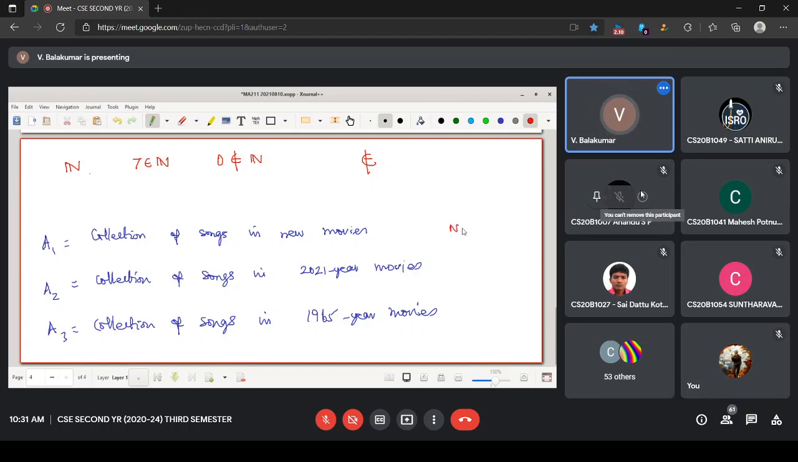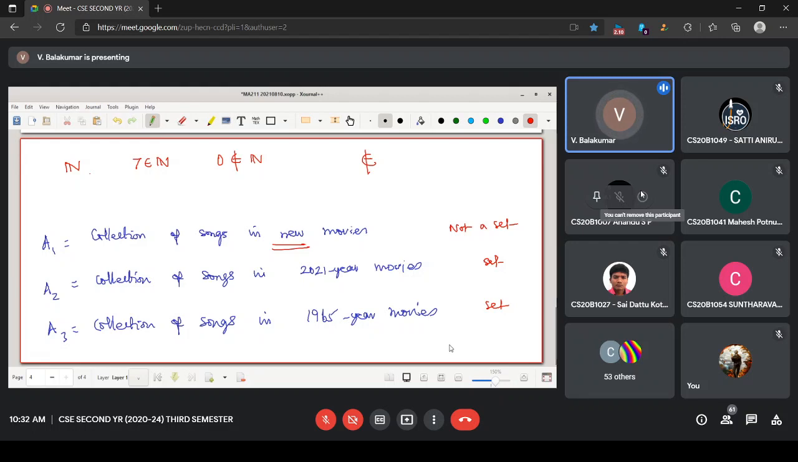This is not a set. The reason is that the term new makes a problem. It is not well defined. New or old is a qualitative property. But once you come here, this is a set. Concretely, if I give a song, you can decide whether it belongs to A2, whether it belongs to A3, whether it belongs to A1. Why am I writing A1, A2, A3? I can use capital letters A, B, C, D, E, but only 26 letters are there. So I want to make sure that I can write more number of sets.